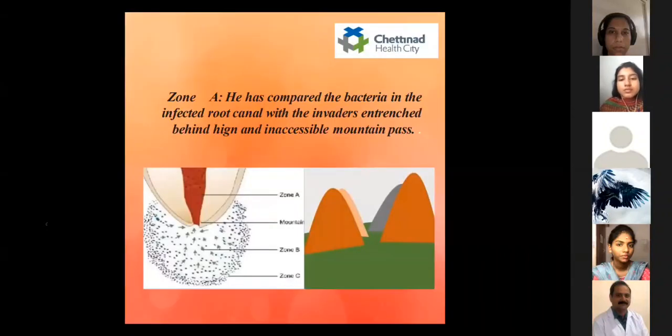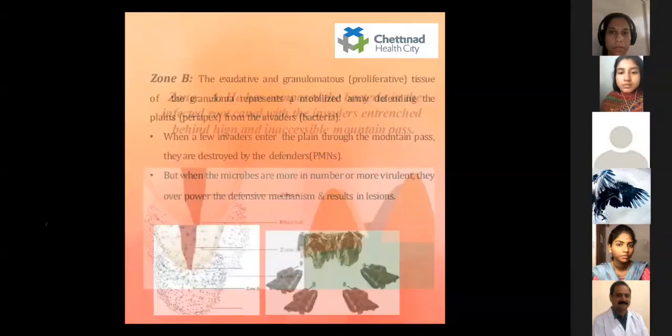In zone A, he has compared the bacteria in the infected root canal with invaders entrenched behind a high and inaccessible mountain pass. So he has compared the root canal system with the mountains, where the apical foramen is the mountain pass, and the invaders are the bacteria, and the plains refer to the periapex. So the next is zone B, the exudative and granulomatous proliferative tissue of the granuloma.